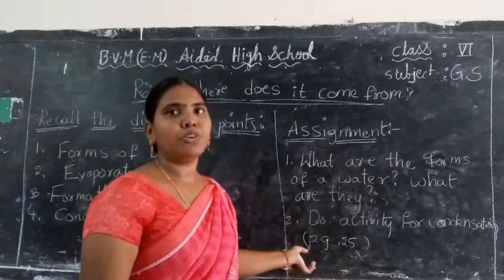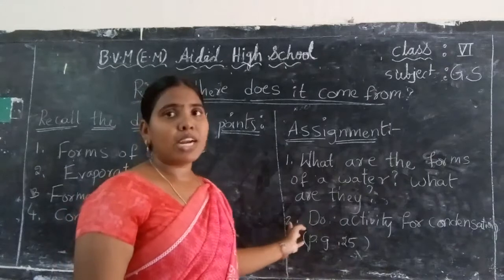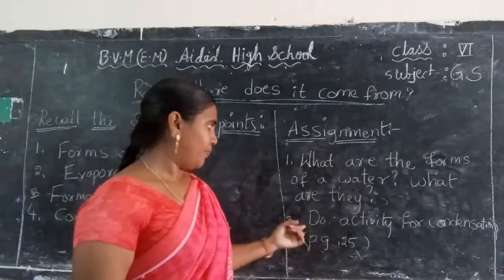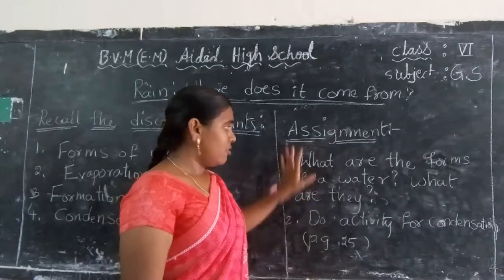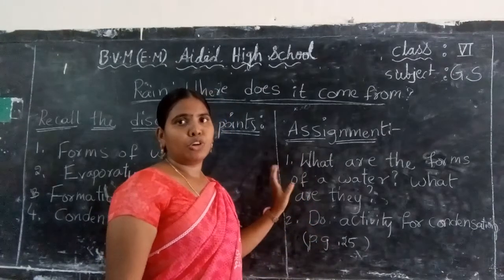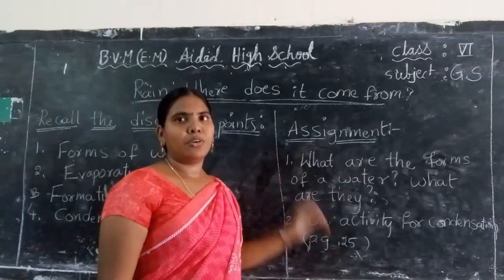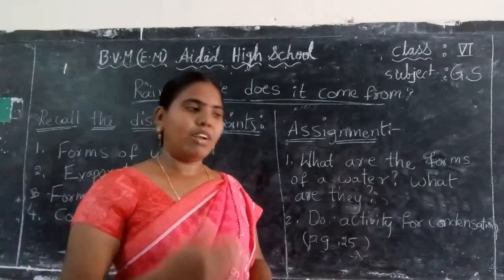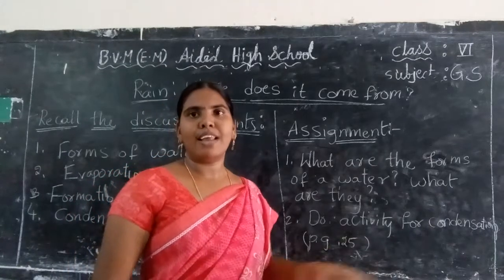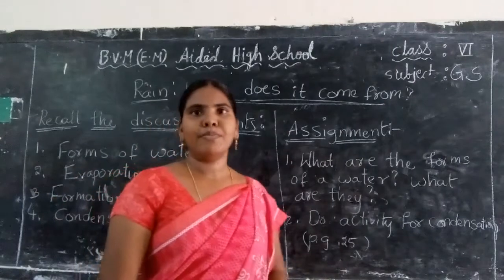Already I told you one activity for condensation. Take one glass. Next, add some ice cubes in it. So write these 2 questions in a notebook and show them to your parents. Don't forget it. Okay. Tomorrow I will discuss the remaining lesson. So do this assignment and show it to your parents. Thank you.